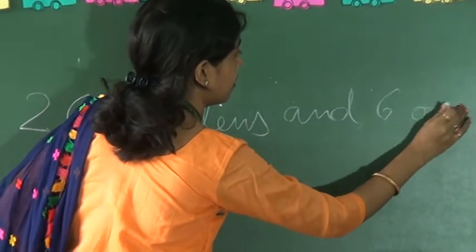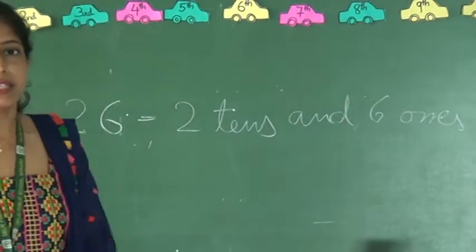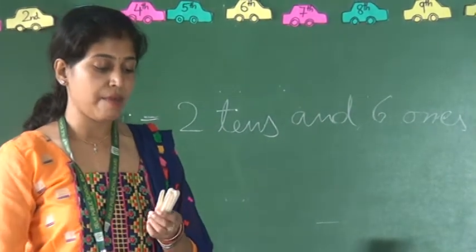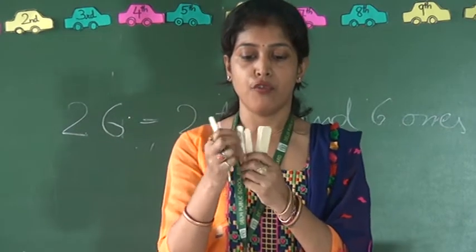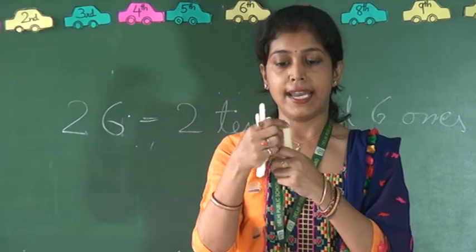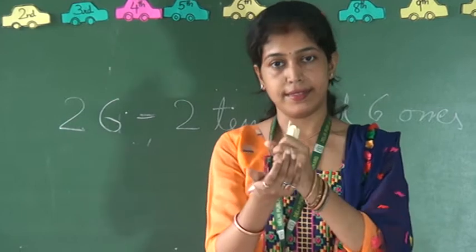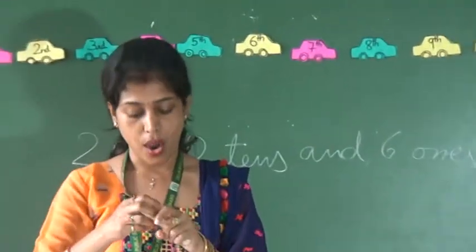I will explain this with the help of these ice cream sticks. Now see, in the first bundle I am having 10 sticks. 1, 2, 3, 4, 5, 6, 7, 8, 9, 10. 10 sticks means 1 tens.